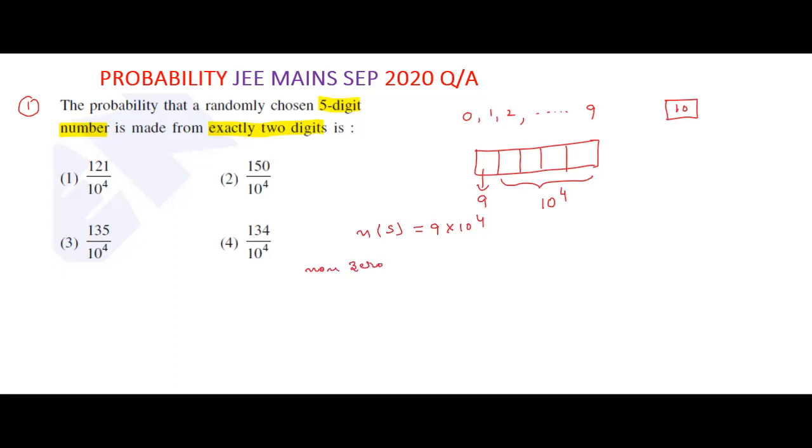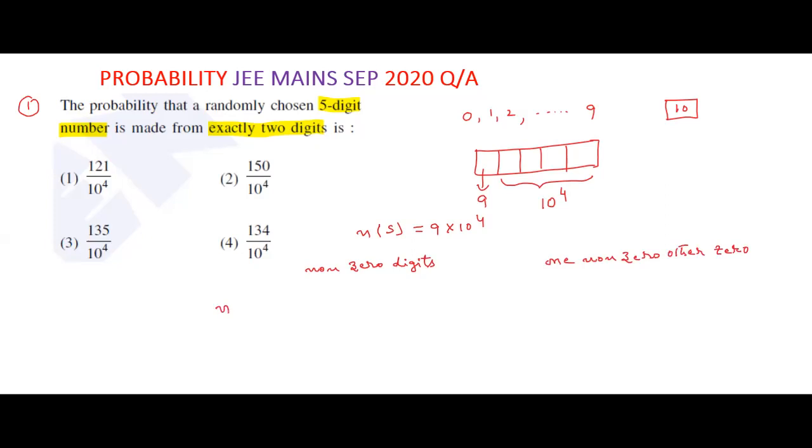Non-zero digits, and one non-zero and another one 0. These are the two cases.